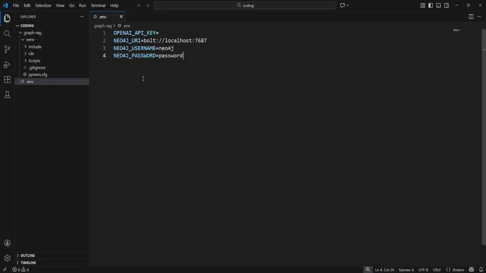Now we need to create a new file called .env. Here we will put our environment variables. For this video we will need an OpenAI API key, where you should put your real OpenAI key, and we also need some Neo4j environment variables. We will use those to connect to our database.